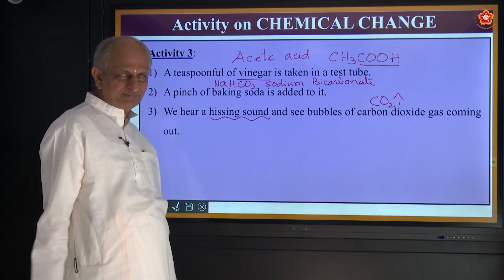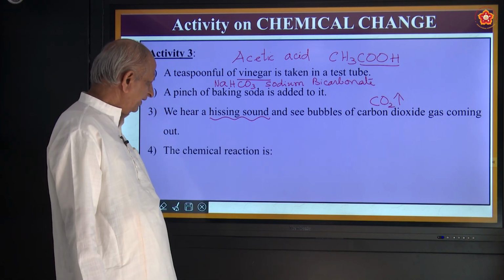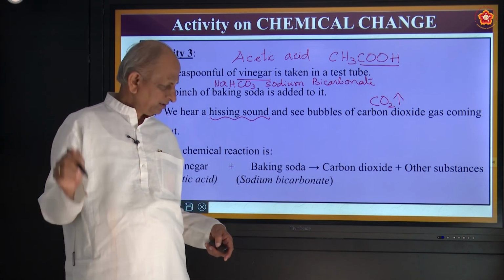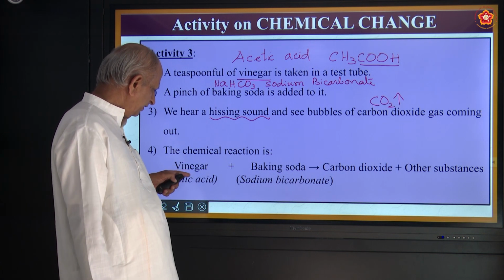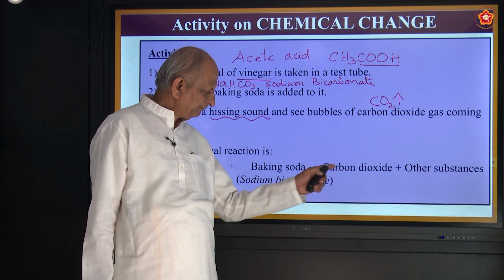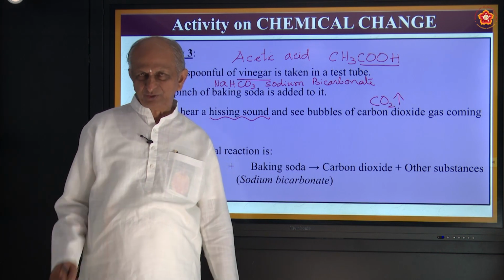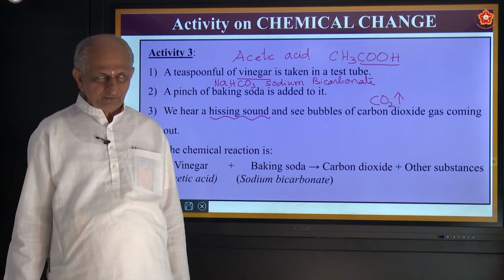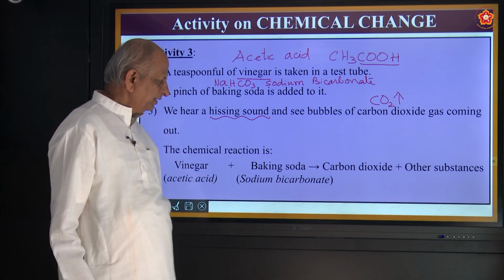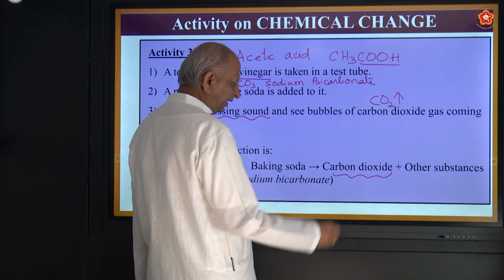How do you test it? How do you say it is carbon dioxide? That can be done by passing it through lime solution. Okay? So the reaction is vinegar, acetic acid, plus baking soda, also called sodium bicarbonate, gives carbon dioxide plus other substances. Of course, this reaction will be coming in future classes. Okay, so this is a reaction. Anyway, what is important here is that a new substance called carbon dioxide is formed.